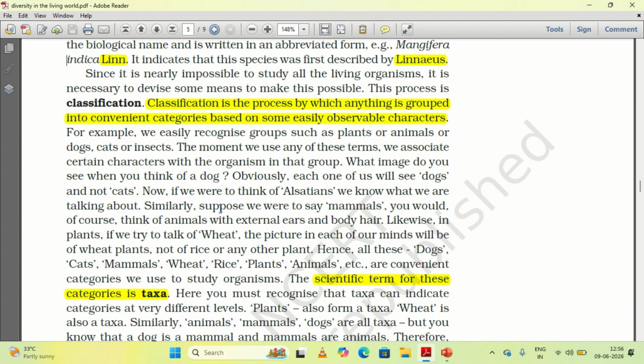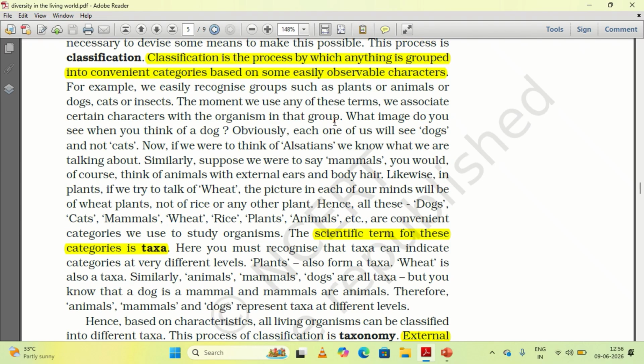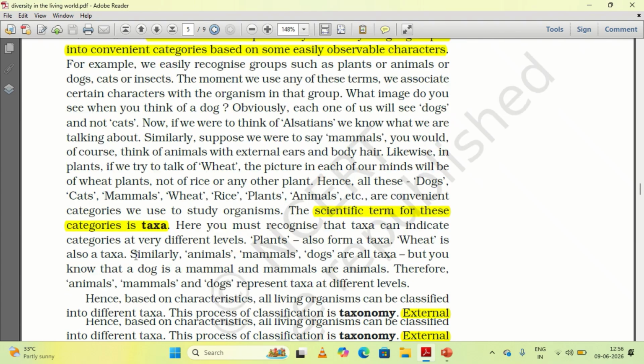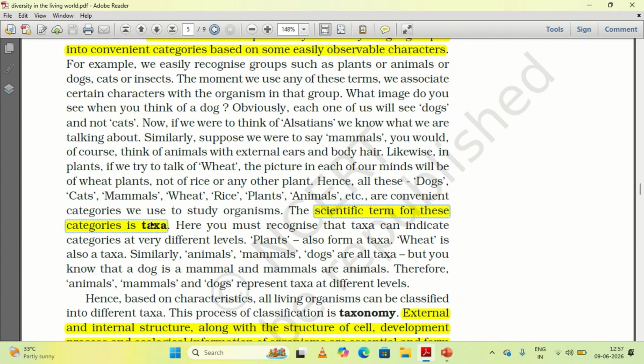If we classify the organisms, it becomes very easy to know that this organism belongs to this category and that one belongs to that category. So the organisms have been classified into different categories, and these categories we call taxa. Taxa is the technical word for different categories. Do remember.